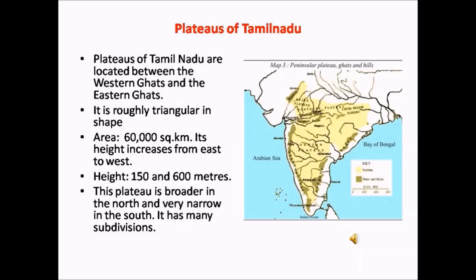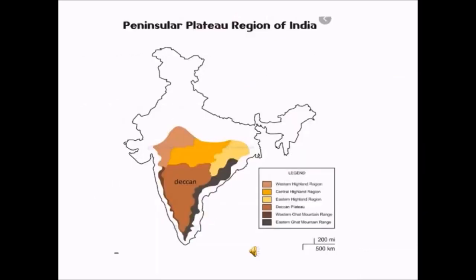These plateaus are broader in the north and very narrow in the south. As you can see in the map, it is clearly visible that the plateaus are broader in the north and become narrower as we move down towards the south. This plateau has many subdivisions. We will see the subdivisions in detail. In this map, it is clearly visible that the plateaus are roughly triangular in shape and they are broader in the north and narrow in the south.